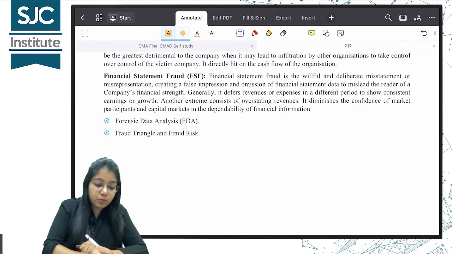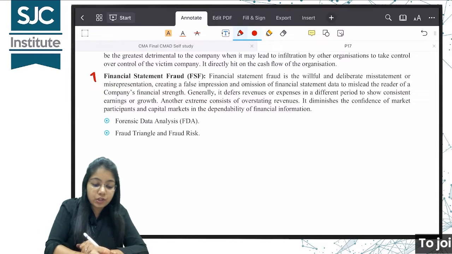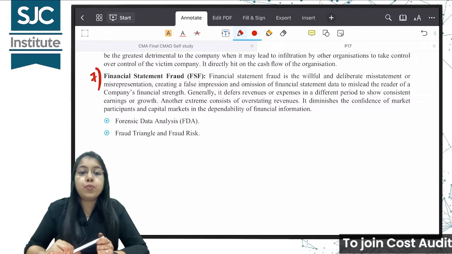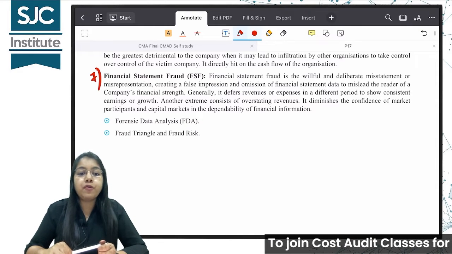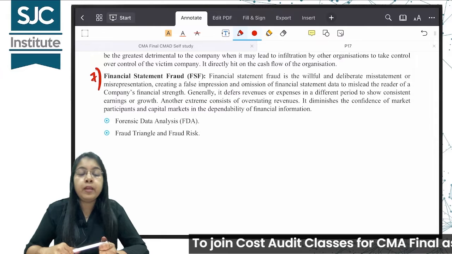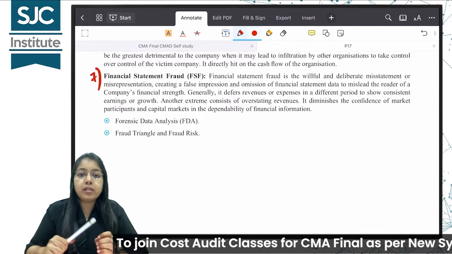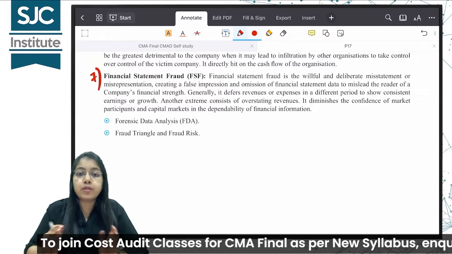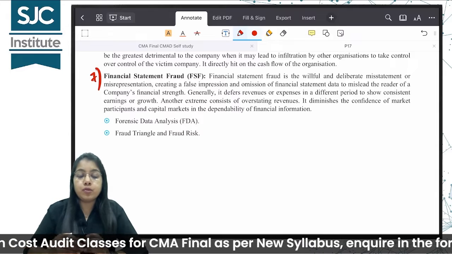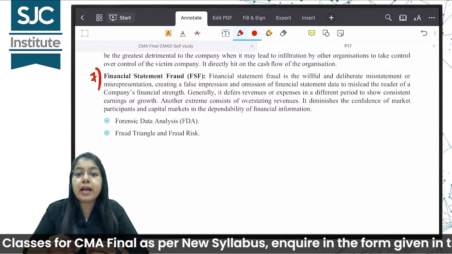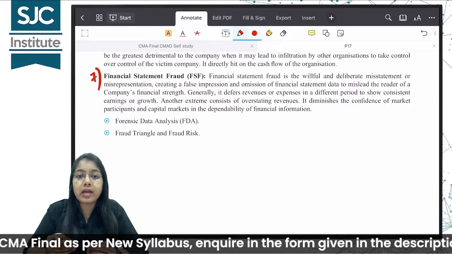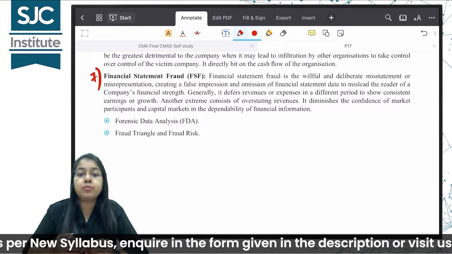The last point over here, the seventh reason, is financial statement fraud, which is one of the most popular reasons of frauds in big companies like Enron, where you must have heard the term cooking of the books of accounts. What does it mean? The financial statements are not prepared as per the generally accepted accounting principles.